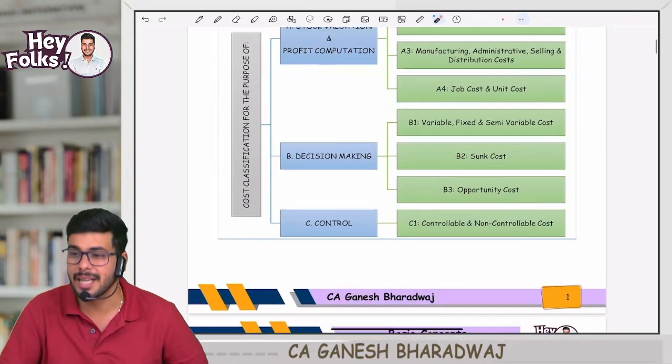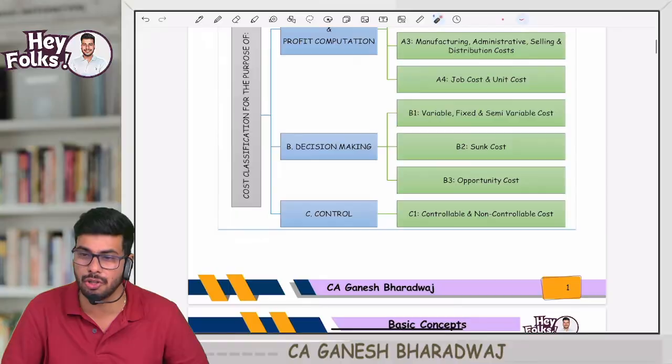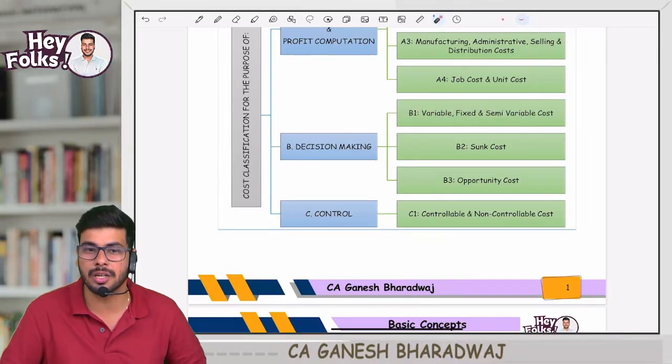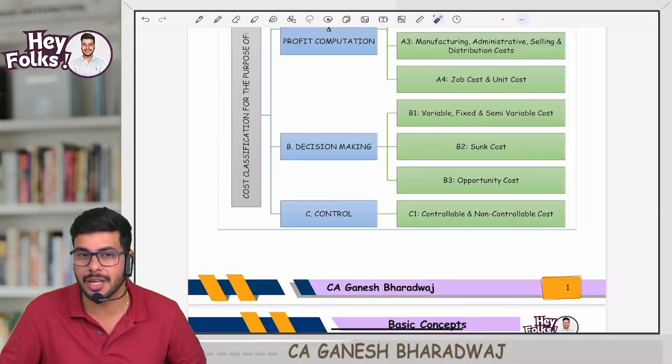Here with this, guys. And for the chapters that help you achieve control, the very same cost should be looked at from the perspective of controllable and uncontrollable. Are you clear with this?